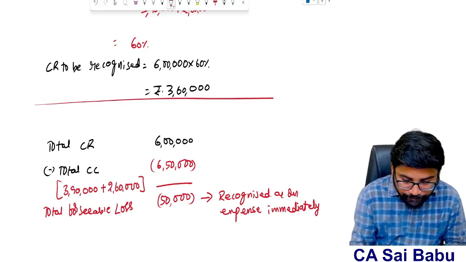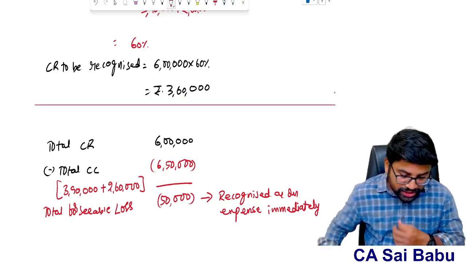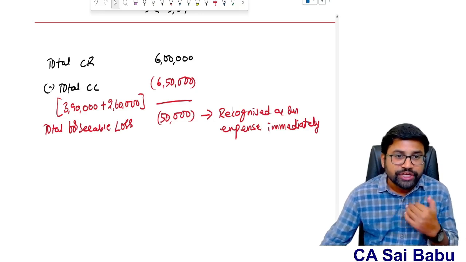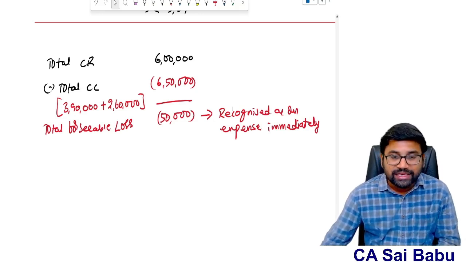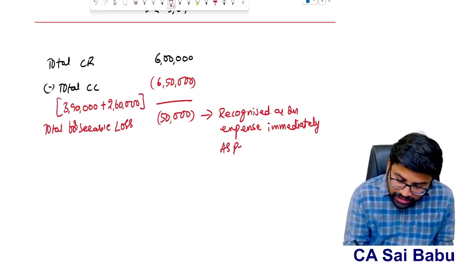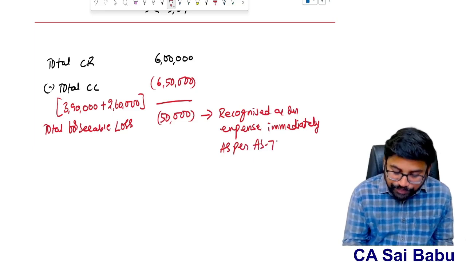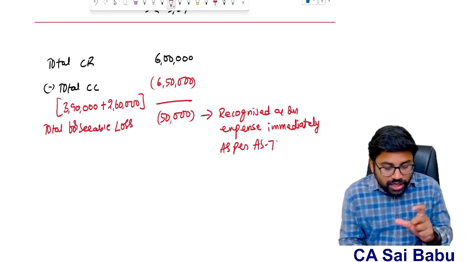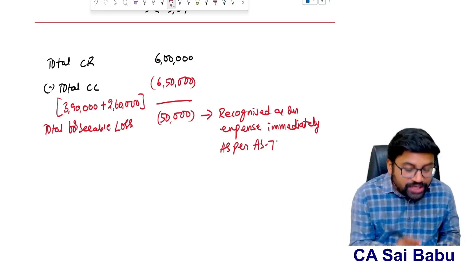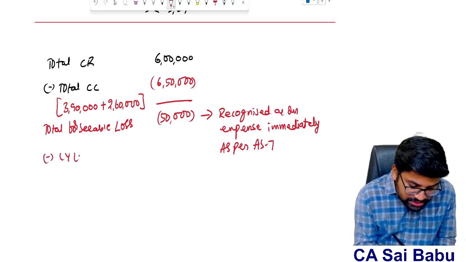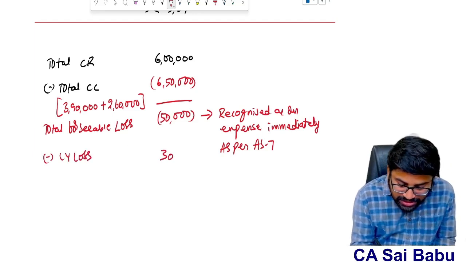Okay. Now the point is, this 50,000 is the total expected loss. We need to recognize it as an expense immediately as per accounting standard 7, right? But see, out of this 50,000, what is my current year loss? Current year loss is 30,000, sir.